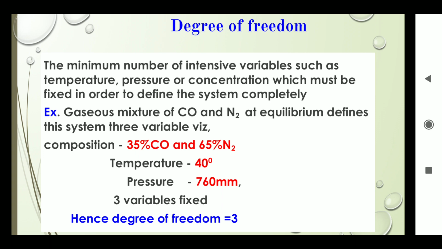Hence, what is the degree of freedom? The degree of freedom must be 3. So 3 variables define the system. Hence, degree of freedom must be 3. If 2 variables define the system, then the degree of freedom must be 2.